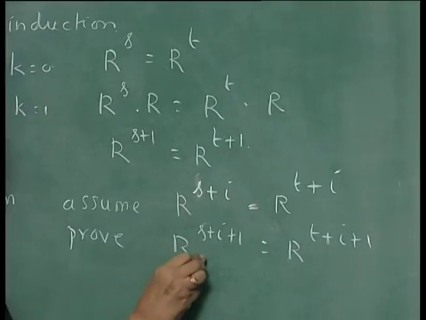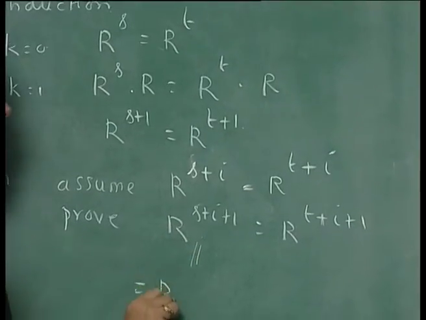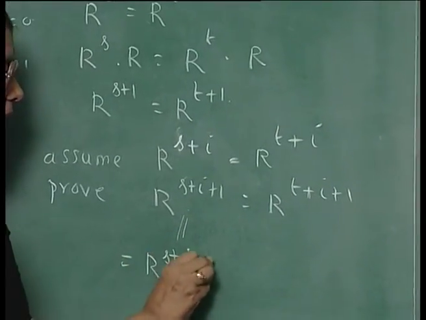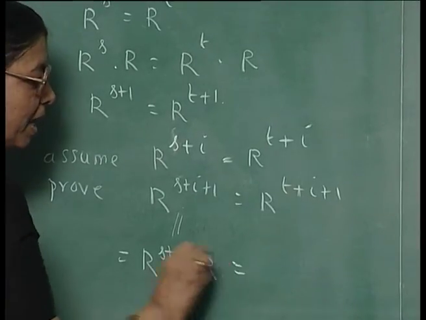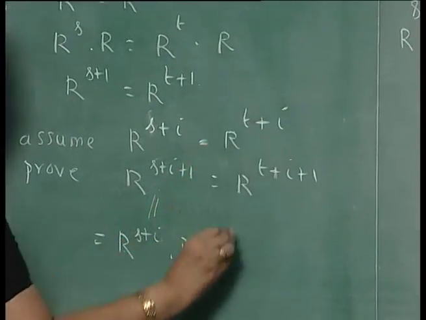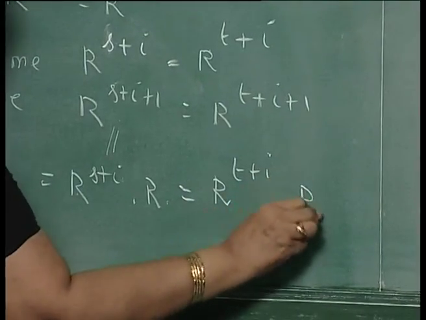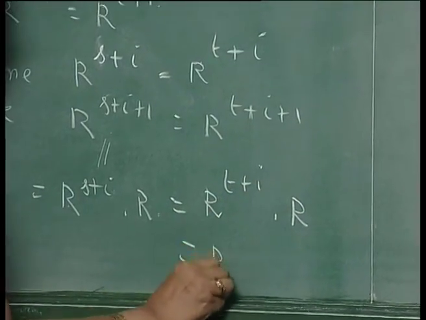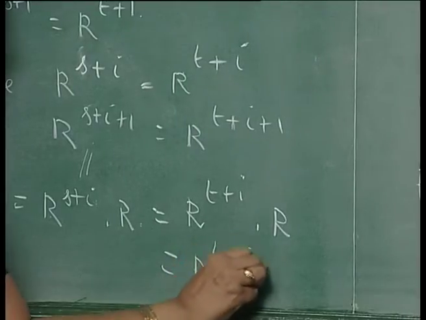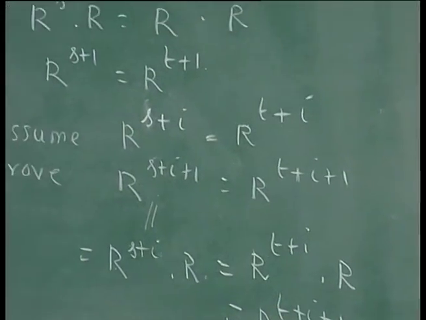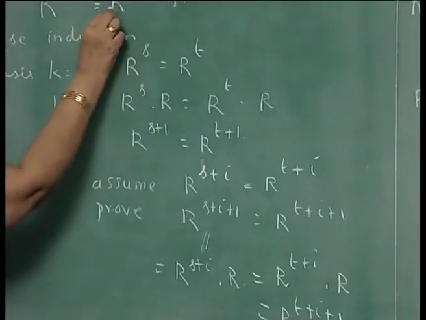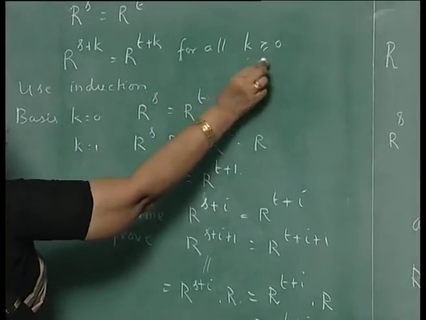You know that this is equal to R power S plus I into R, and because R power S plus I is equal to R power T plus I, you can write it like this. And this is nothing but R power T plus I plus 1. So, R power S plus K is equal to R power T plus K for all K greater than or equal to 0.